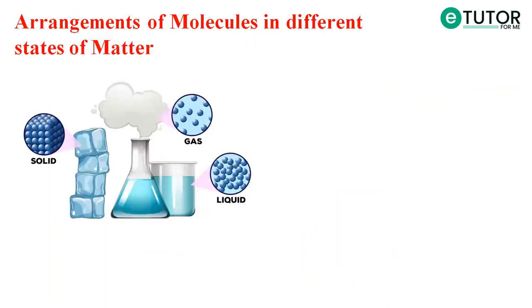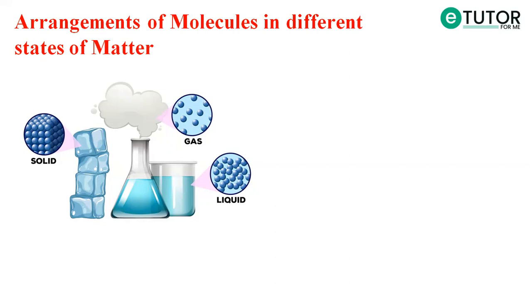Let's see what the arrangements of molecules are in these different states of matter. As you can see in the picture, in the solid the molecules are placed at a very small distance from each other. Whereas in liquid, the molecules are placed at a little larger distance compared to the solid state. And in the gaseous state of matter, the molecules are at the maximum distance from each other.